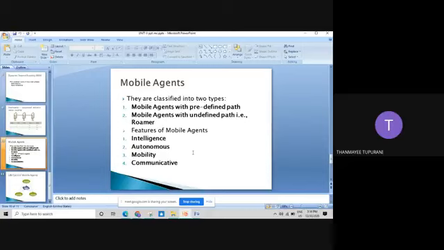The most significant advantage of this mobile agent is, as we know, that it is a moving thing. Moving agents make it possible to move complex processing functions to the location where you have an enormous amount of data that has to be processed.